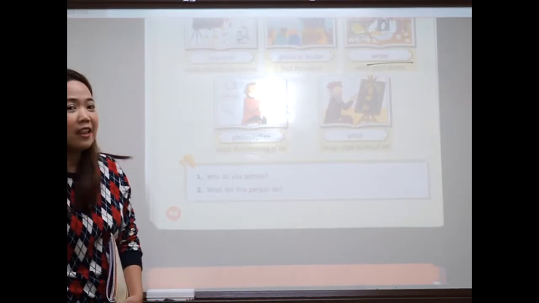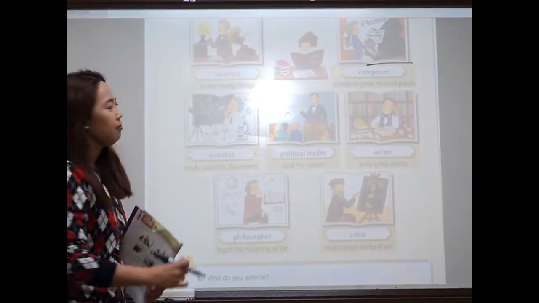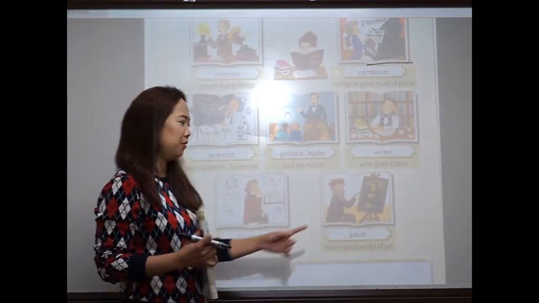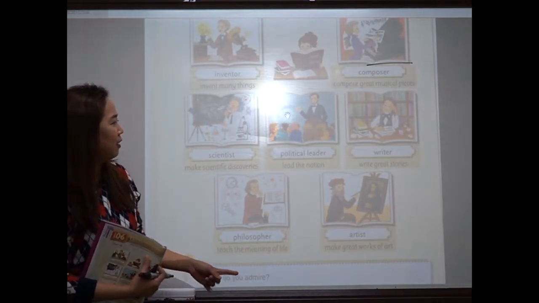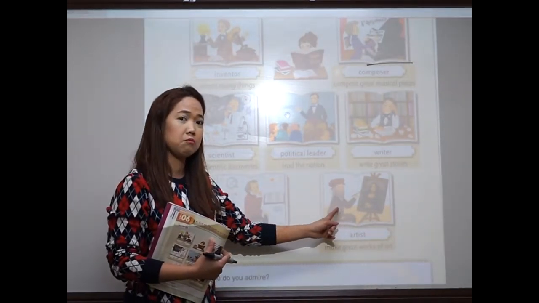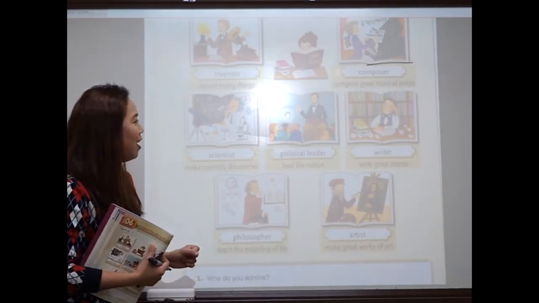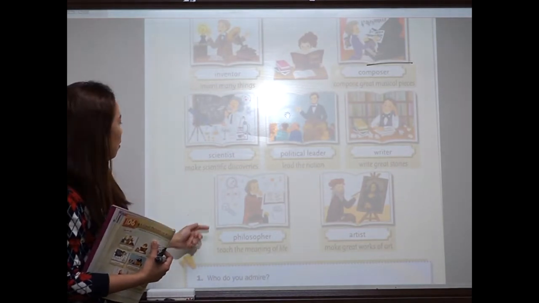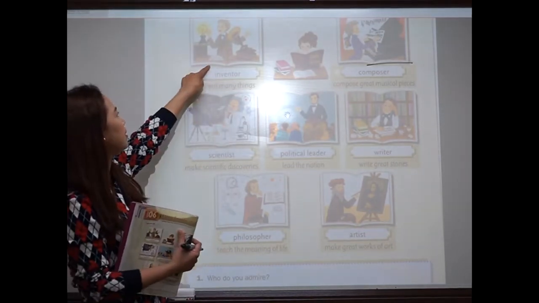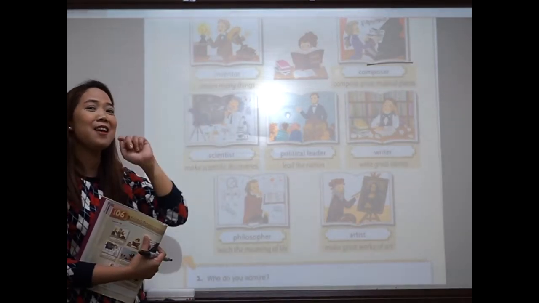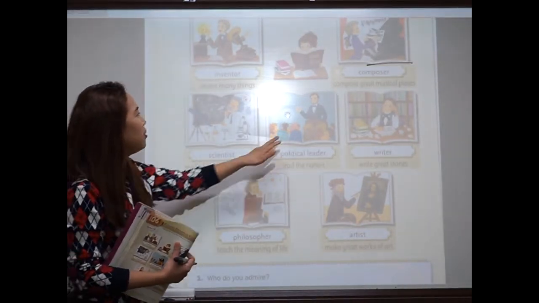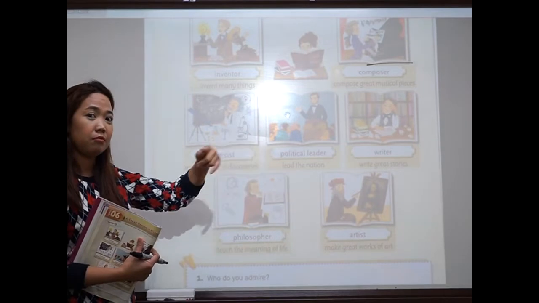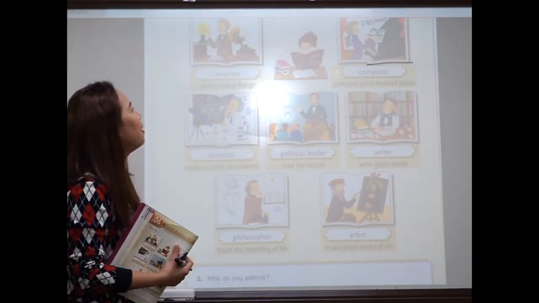All right. Now let's look at these pictures one more time. Okay. Now, is there anybody here in this picture that is familiar to you? Okay. Look at their faces. Yeah. Who is this guy? The artist here. Very good. He's Da Vinci. Okay. He drew the Mona Lisa. Okay. And who else? Anything? Nobody? Okay. Who is this guy? The inventor here. Right. He is Thomas Edison. Very good. How about this guy? He's one of the most famous presidents of the United States of America. Okay. You're great.